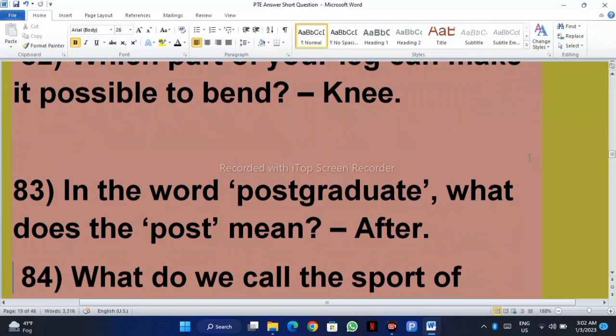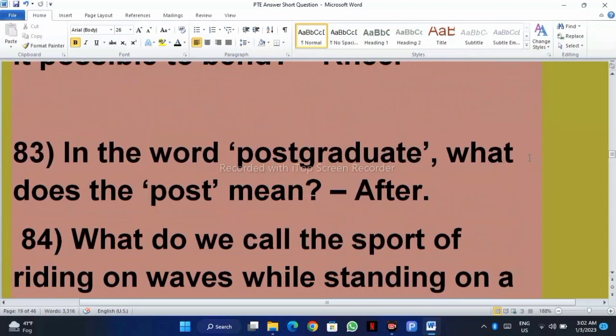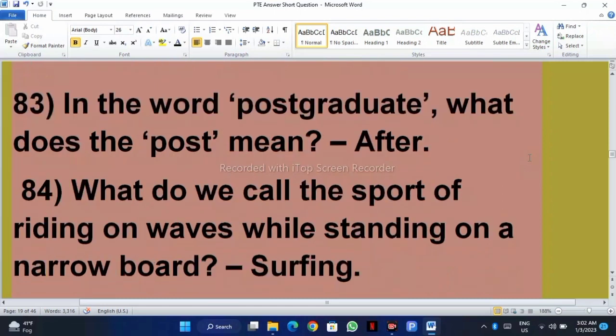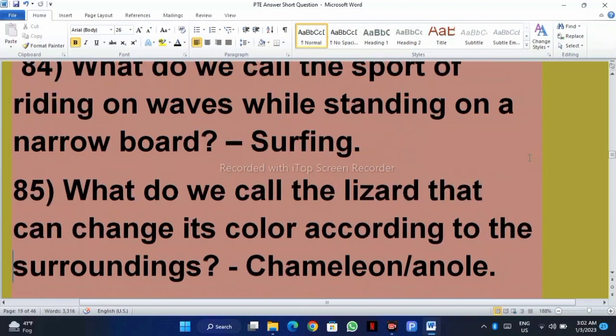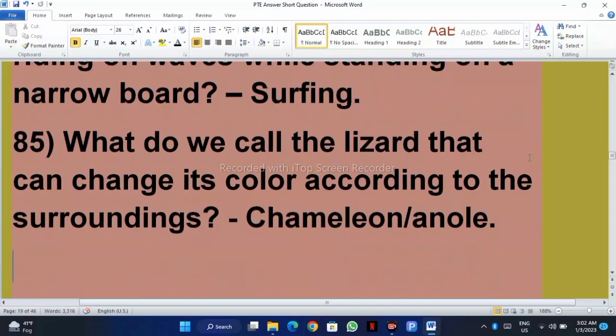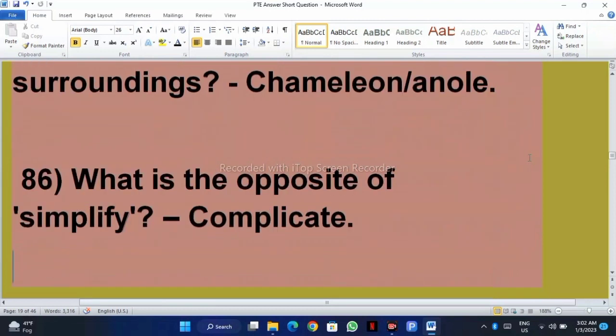In the word postgraduate, what does the post mean? After. What do we call the sport of riding on waves while standing on a narrow boat? Surfing. What do we call the lizard that can change its color according to the surroundings? You can guess the name of that lizard.